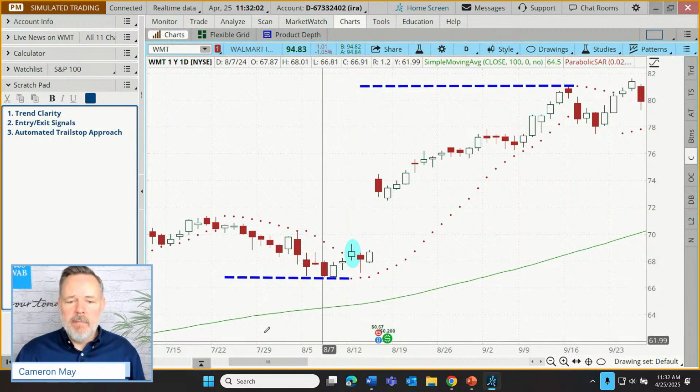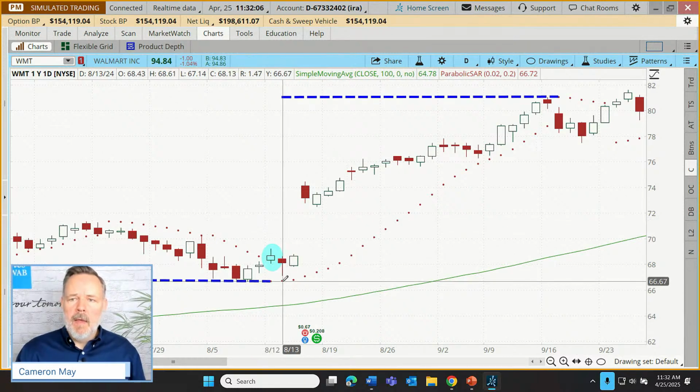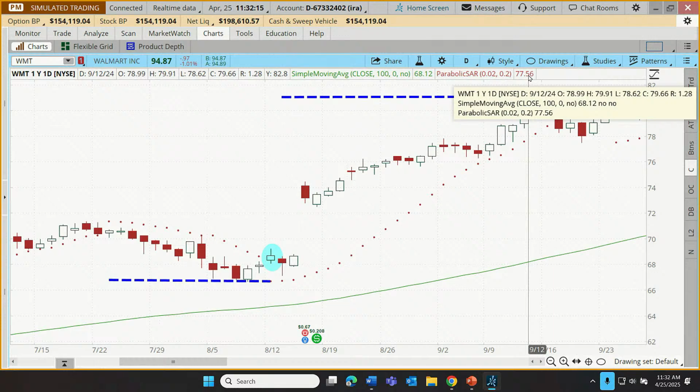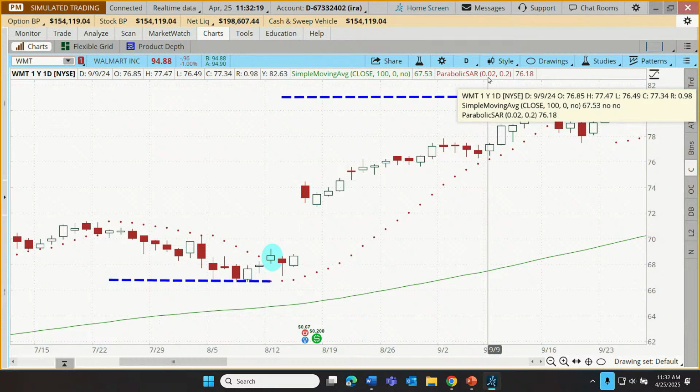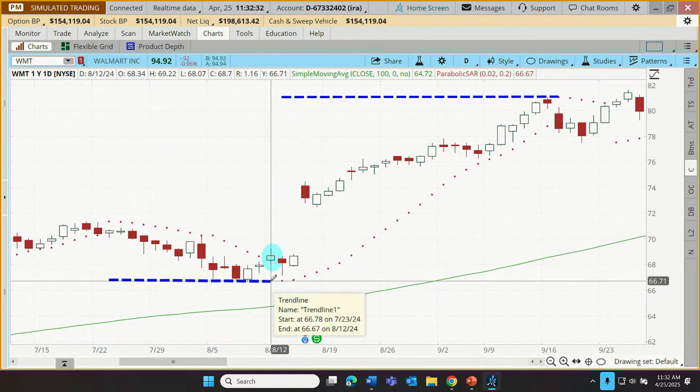Let me just hide this left column for just a moment. If you want to see this PSAR value, you can just point at any given one, and up here in the upper right, you'll see its value numerically displayed right next to it. Where it says parabolic SAR, the 0.02 and the 0.2 have to do with the acceleration factor that's included in the construction of the PSAR, the initial acceleration and the maximum acceleration. But the number there is what might be useful in planning where to place a stop.